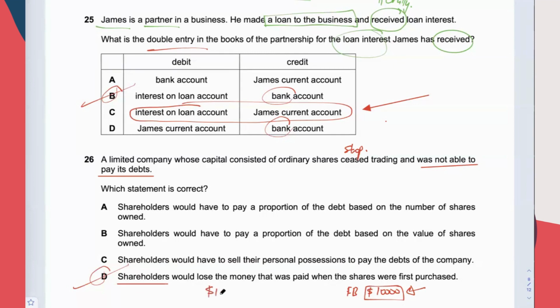$10,000. That's the maximum loss you may suffer. That is known as limited liability. So answer is D. Would lose the money that was paid to buy the share initially. Okay, how much you pay to buy the share? That's going to be the amount you lose to the maximum. You won't lose more than 10,000. Okay, so D.